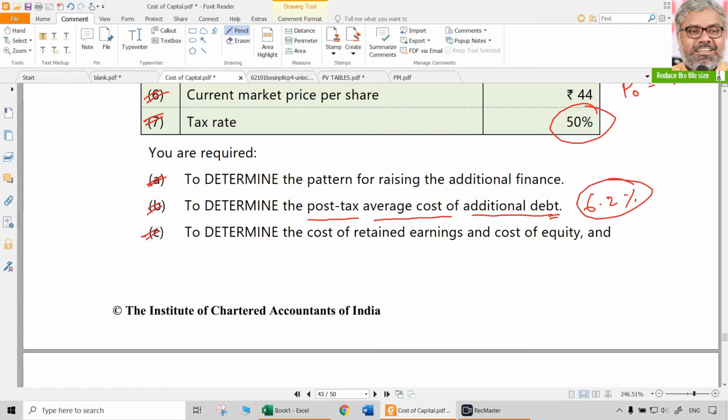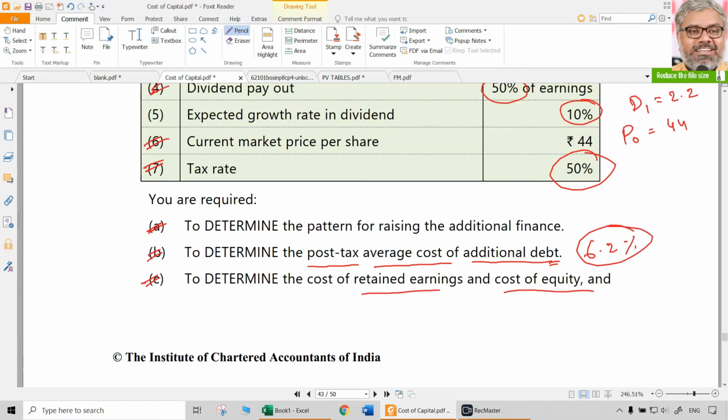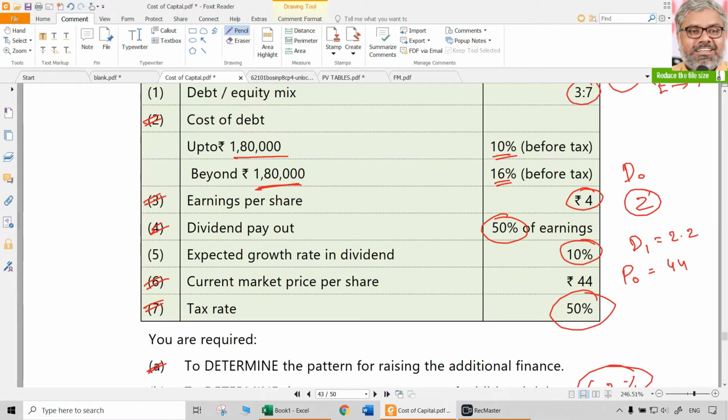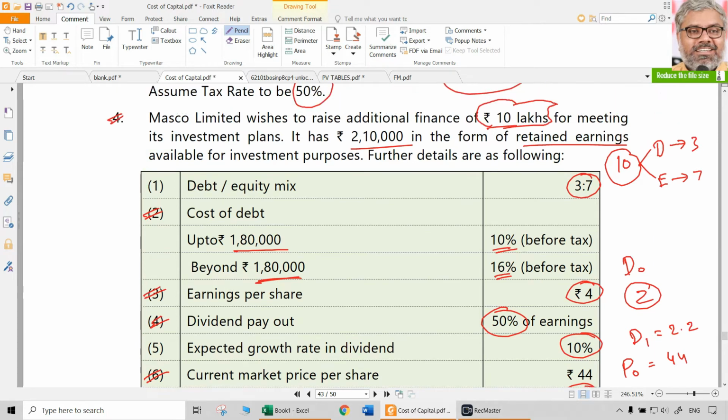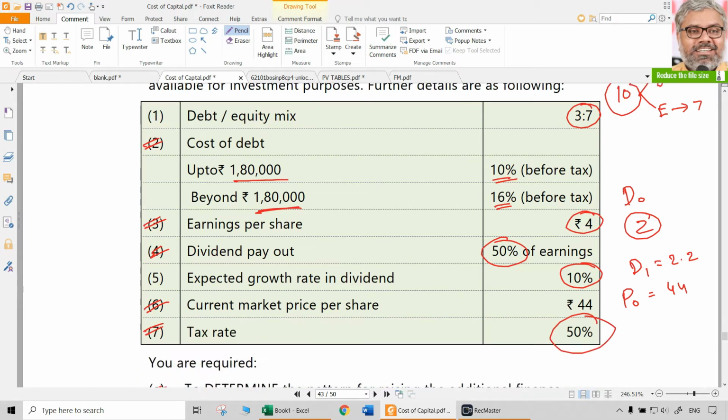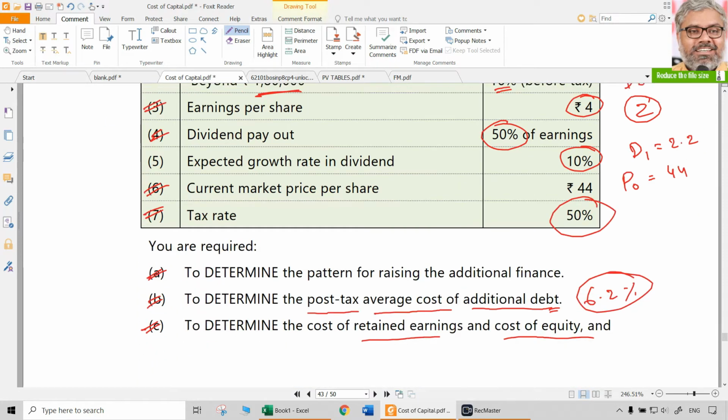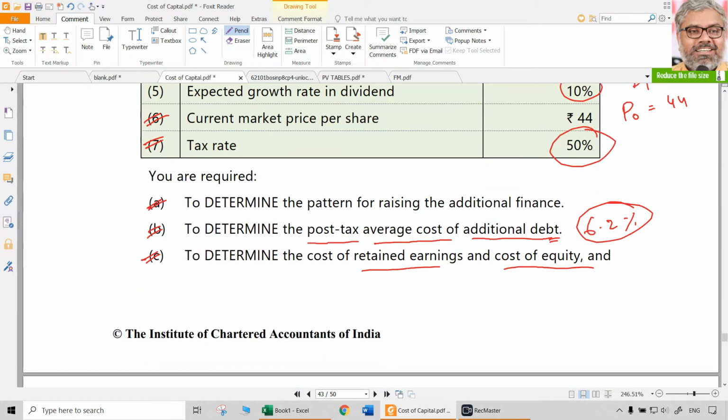Then the C bit asks to determine the cost of retained earnings and cost of equity. First of all, will there be any difference between the cost of equity and the cost of retained earnings in this case? When there is no information about flotation costs and no information about personal taxes, the cost of equity and the cost of retained earnings will be the same. That is not going to be different.